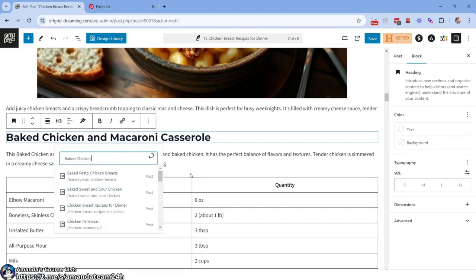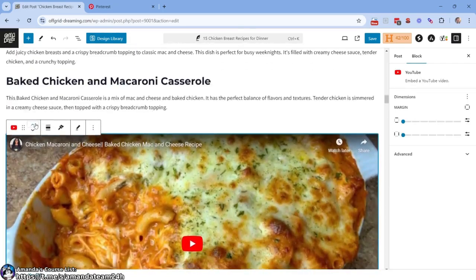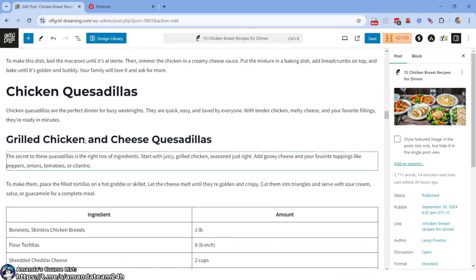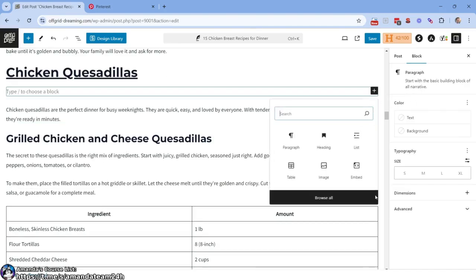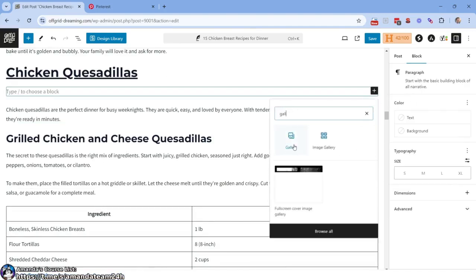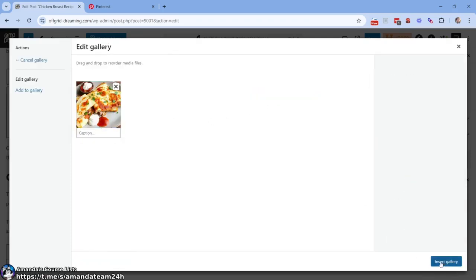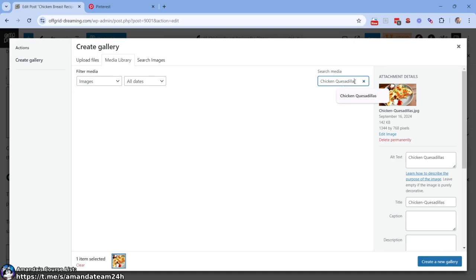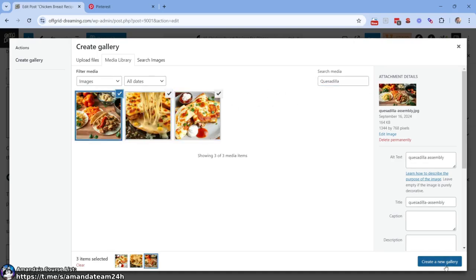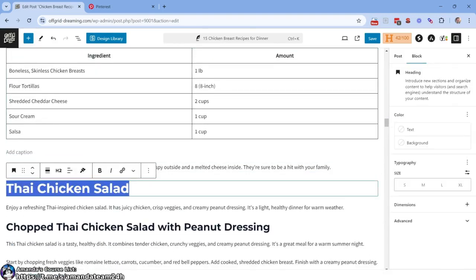Let's do baked chicken. Maybe we don't have that one. Interesting. So let's skip that one for now. What we could do, you have the image here. You can push it up right there. Cool. All right. Works for me. Chicken quesadillas. Step down. What you could also do is a gallery. Switch it up. Gallery if you have multiple images, right? Chicken quesadillas. All right. That's not multiple images, but all right. Sometimes plural kind of throws us off. So cancel gallery. Chicken quesadilla. Singular. No. All right. Let's come here. Quesadilla. All right, boom, boom, boom, 3 of them right there. Looks nice, beautiful. Keep it moving. Thai chicken salad,